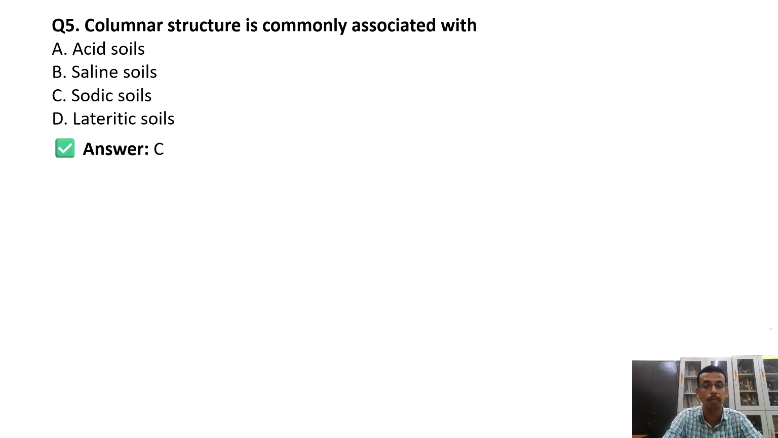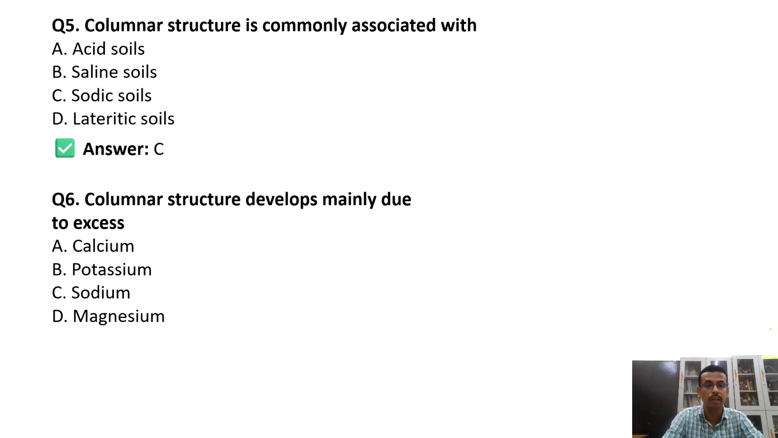This is one of the important questions and is often confusing for students. So columnar structure is commonly associated not with saline soil, but with sodic soil. Then columnar structure develops mainly due to what? This is due to excess of sodium.